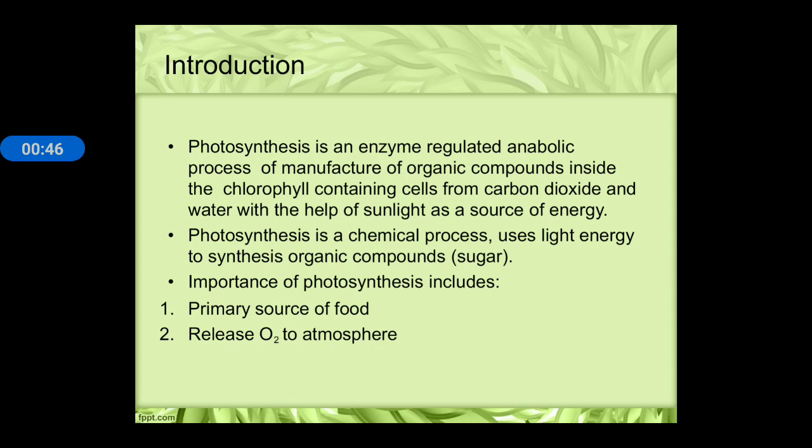So photosynthesis can be defined as a process used by plants for the synthesis of their food with the help of carbon dioxide, water and chlorophyll. Photosynthesis is a chemical process and it uses light energy for the synthesis of organic compounds like sugar. The importance of photosynthesis includes being the primary source of food and the release of oxygen to the atmosphere.